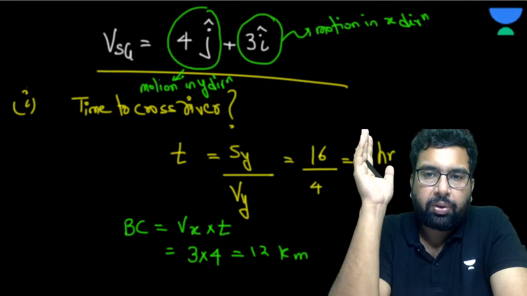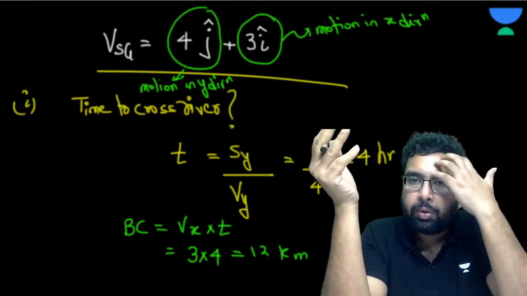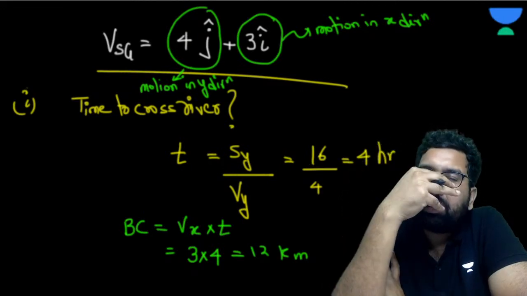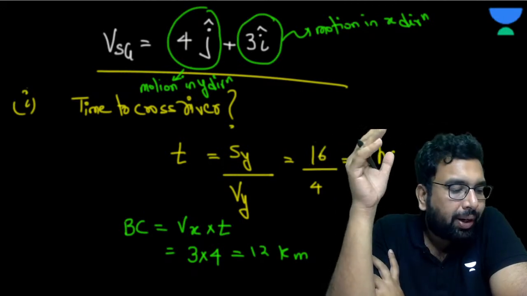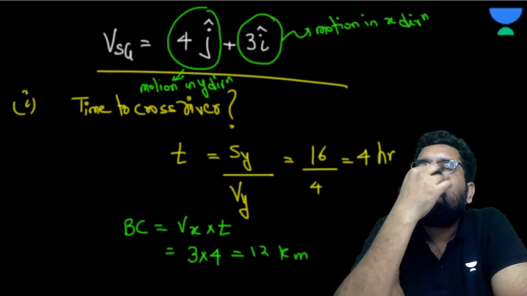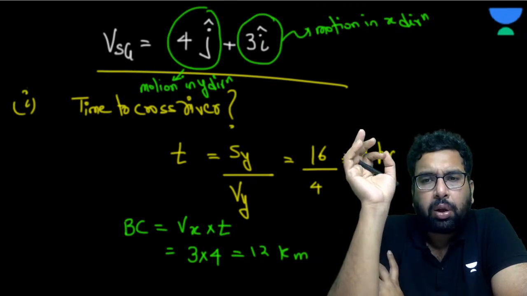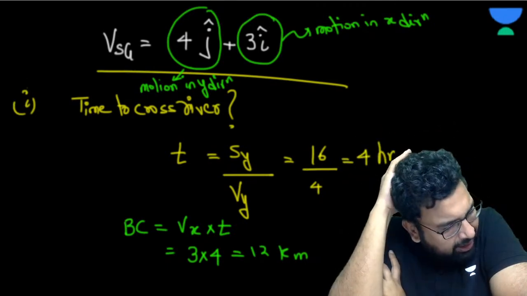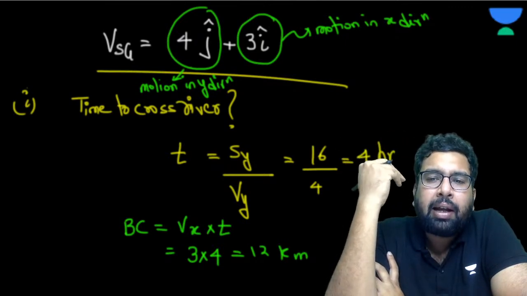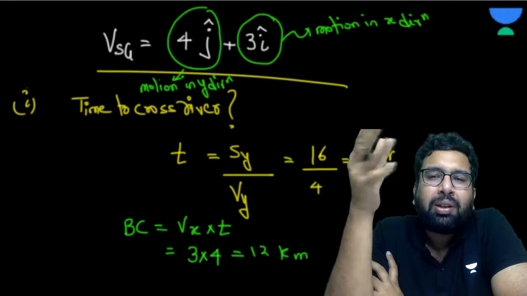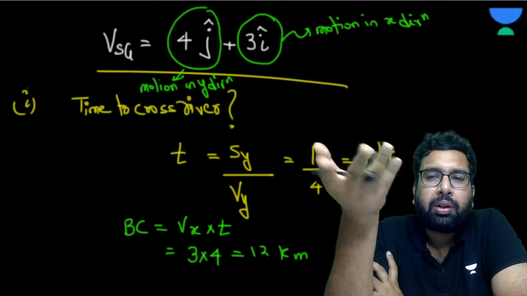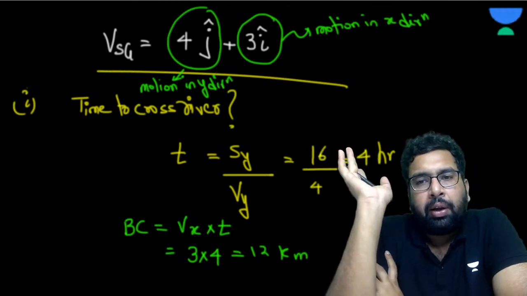So even if he wants to reach the opposite end of the shore, he's never going to do that. He'll have some drift, and due to that drift, he is going to reach some point ahead of that point, and that is in this case 12 kilometer. Now please use your common sense to solve this. In school, they start with minimum distance, minimum time, and then students start learning that. But if you are good at concept, there's no need of all those things. This is the only concept.